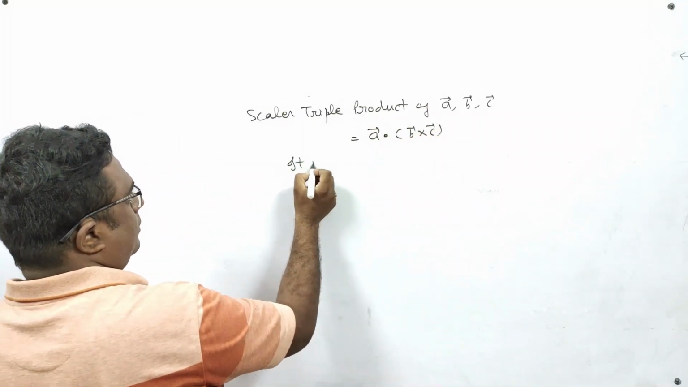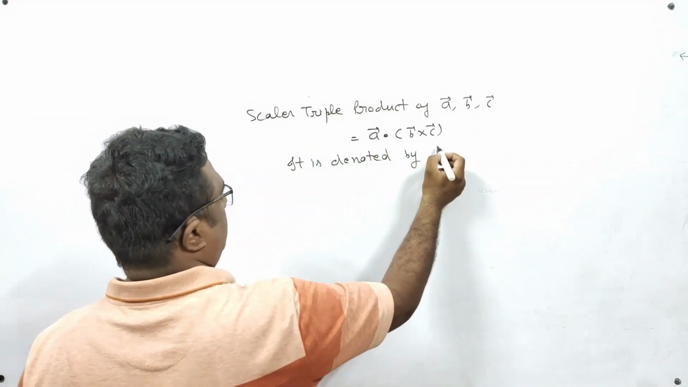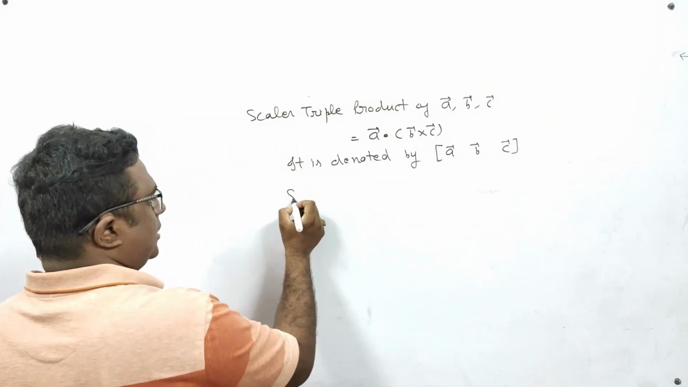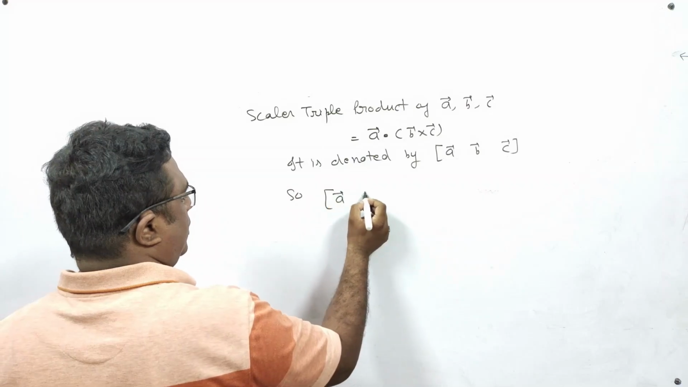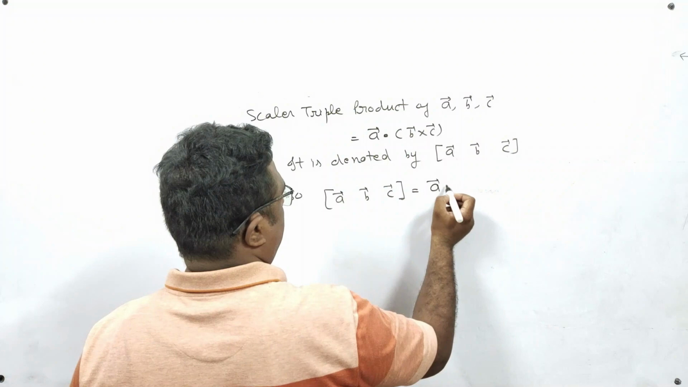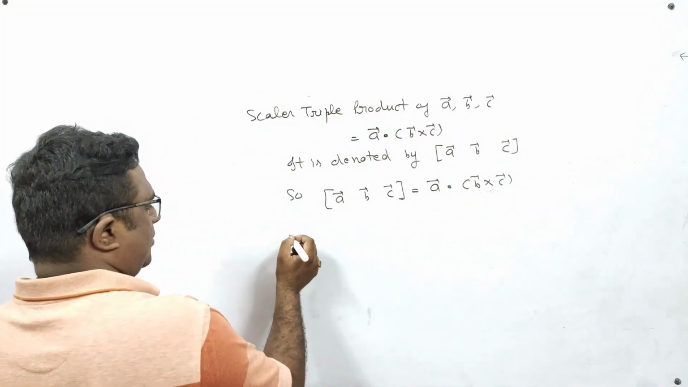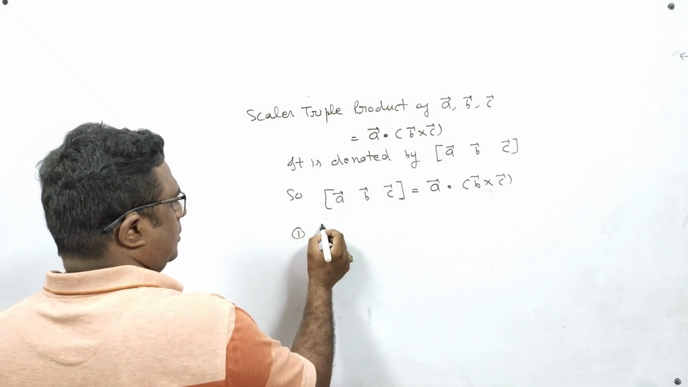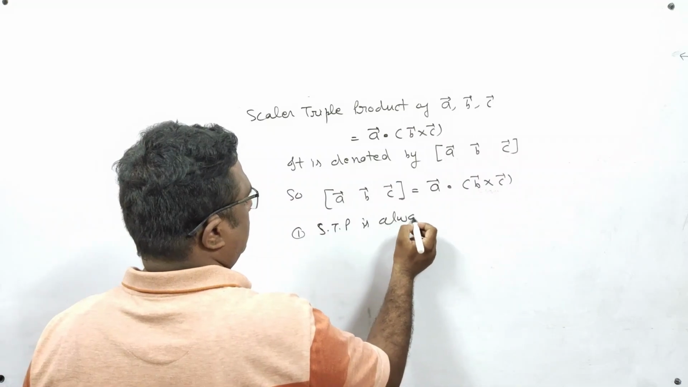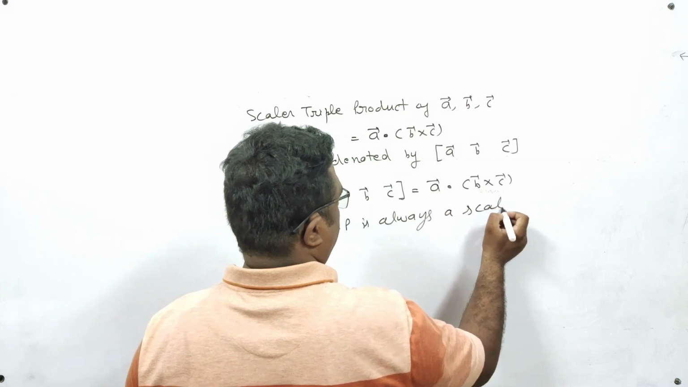It is denoted by square bracket a vector, b vector, c vector. So I can say that square bracket a vector, b vector, c vector is equal to a vector dot b cross c. Now some facts about it. Scalar triple product is always a scalar quantity.